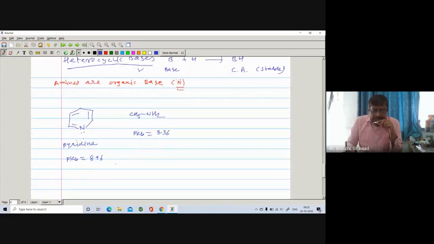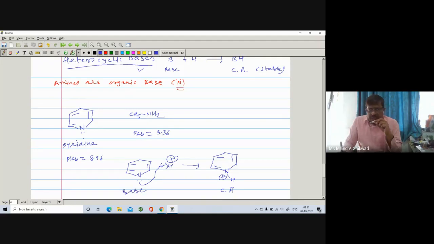In this pyridine, here is a pi bond, pi bond, pi bond. The lone pair on the nitrogen is given to H positive, and there is a formation of the corresponding conjugate acid, with N positive. This is pyridine, called a base. Here they are basic in nature. Why? Because the lone pair on the nitrogen can be given to H positive. So pyridine is found to be basic in nature.